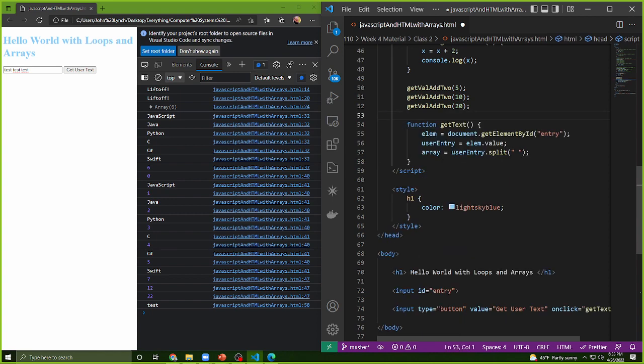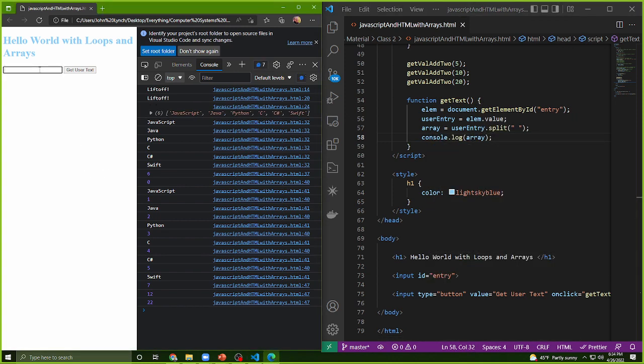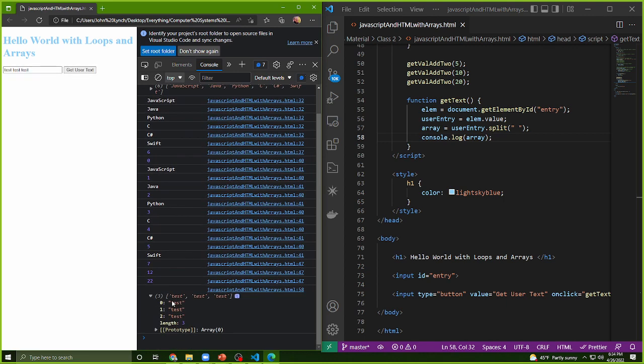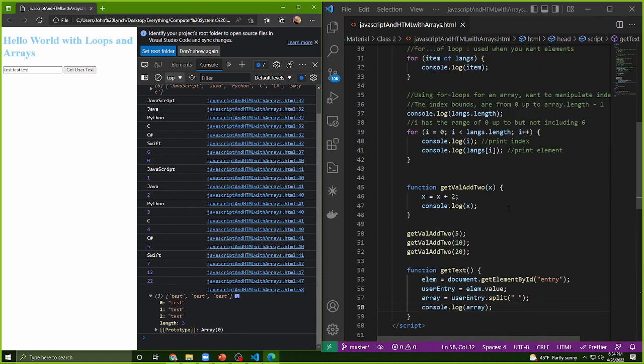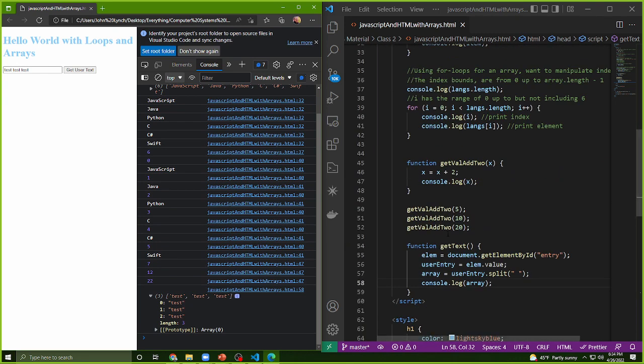Now I can go ahead and console.log this array. Nice. Now I have a neat little array that puts each of my items into a list item there, and now I can use different methods to loop through this array of items when I see fit.